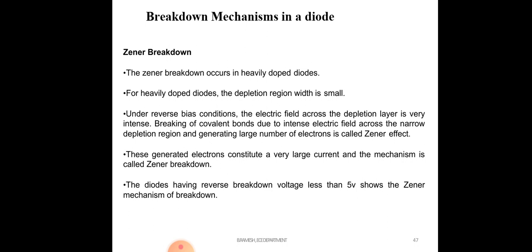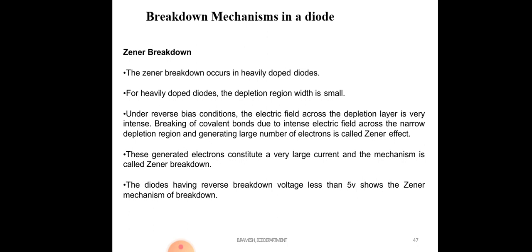A lightly doped diode is made with only P and N, while P plus represents heavily doped material. So a heavily doped diode can be written as P plus N plus.